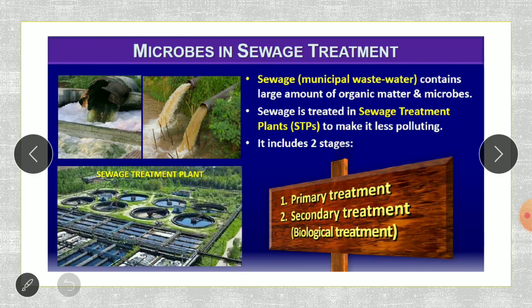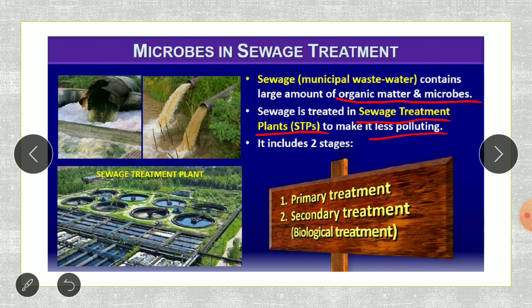Herein we can see that sewage contains a large amount of organic matter and microbes. Organic matter is nothing but the fecal matter or the human excreta. It has a large quantity of organic matter. So this sewage is treated by a sewage treatment plant so that we can make it less polluting.